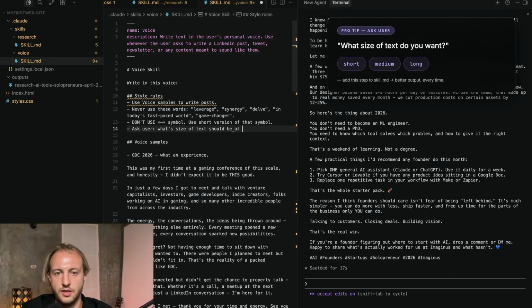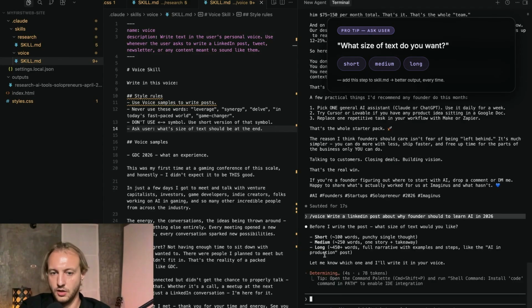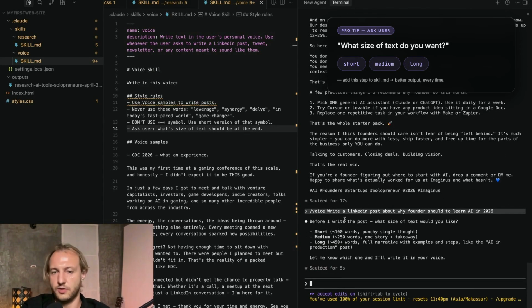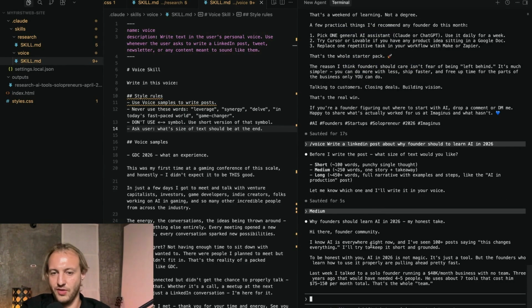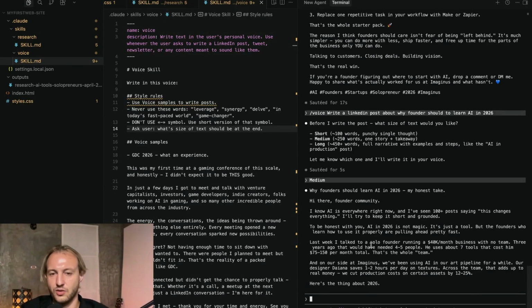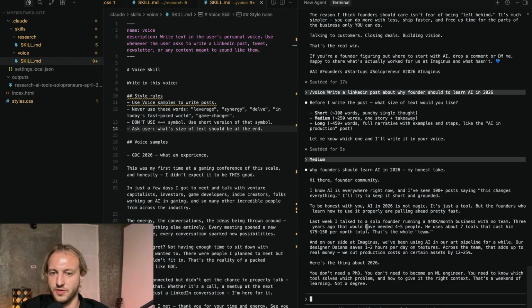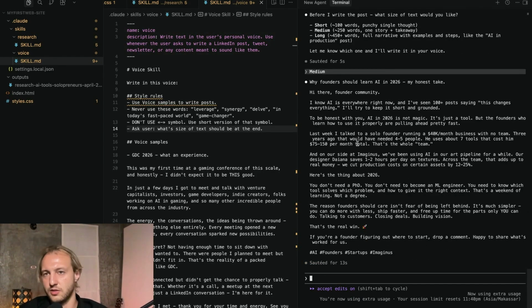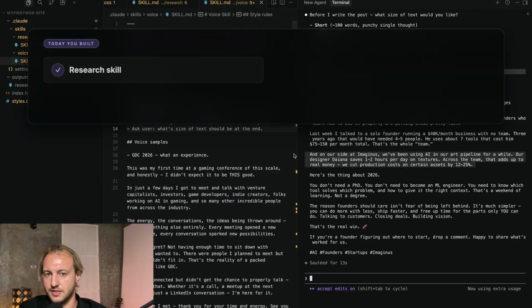Cool, let's try one more time. Okay, before it writes, it asks me, do I want short, medium, or long? I want medium, yeah. So now you see this skill works better for me because I have not so long text. I have this with the emoji. I'm writing it with emoji. It's using my text as base. And yeah, it's good. I like it.